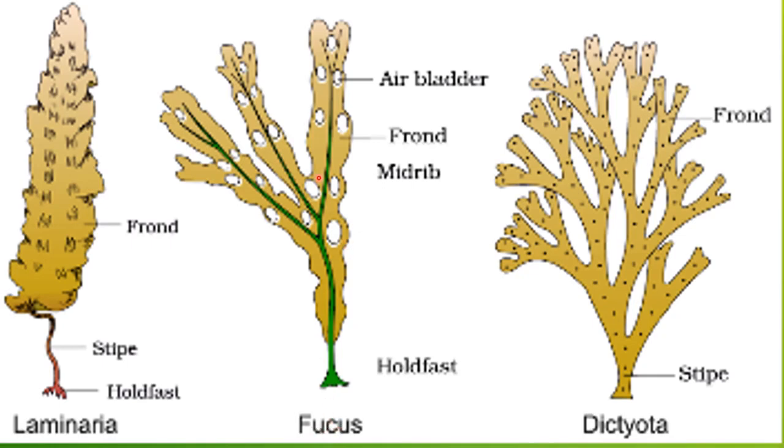Just make this diagram in your notebook. Then this is Dictyota. Dictyota is another brown algae, and here also you can see the frond and stipe, and under it the holdfast will also be present, which has not been named here. So here also stipe is present and these fronds are present. But the shapes are different, you can see. The shape of the frond is different in these algae. So presence of frond is a unique thing about this algae, about the Phaeophyceae.